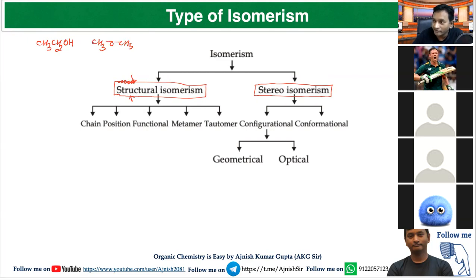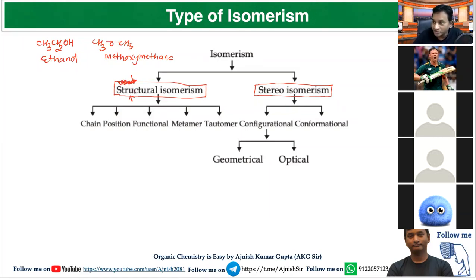Like in the example which I've taken earlier, look over this, ethanol, and this, methoxymethane. Here names are different. This is called ethanol, and this is called methoxymethane. Here oxygen is connected with carbon and hydrogen, but here oxygen is connected with carbon and carbon. So when structures, names, and connections are different, such isomers are called structural isomers.